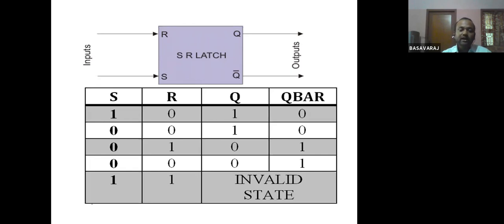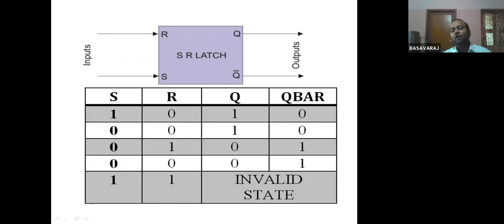So here is the basic flip-flop, the SR latch. You can call this particular thing a flip-flop or latch. Here it has two inputs R and S, and two outputs Q and Q bar. We call these outputs complementary outputs.